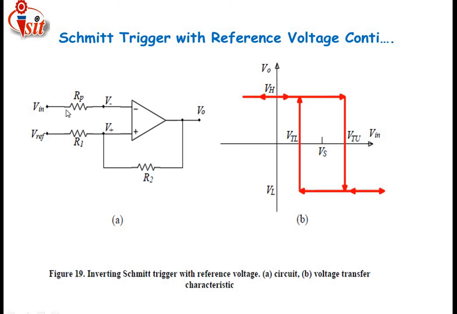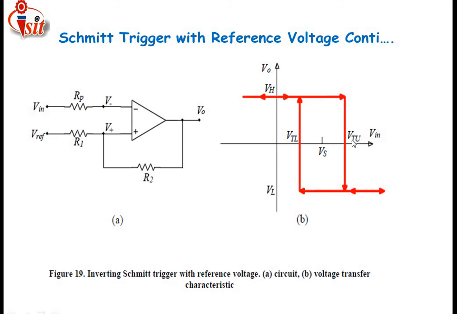That means the inverting Schmitt trigger is considered here with the V reference. As I have told earlier, whichever type of op-amp diagram it is, the name is introduced depending upon that. Here the input voltage is applied to the negative terminal of the op-amp, so the name is inverting Schmitt trigger, with the reference voltage connected to the remaining terminal, the positive terminal of the op-amp. Since the input is applied to the negative terminal and the reference voltage to the positive terminal, the transfer curve is rotated in the clockwise direction.